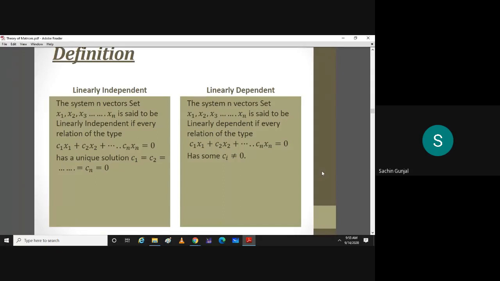Can I explain now? Yes, sir. All right. So instead of going to the linear independence, let me first of all explain linear dependence.